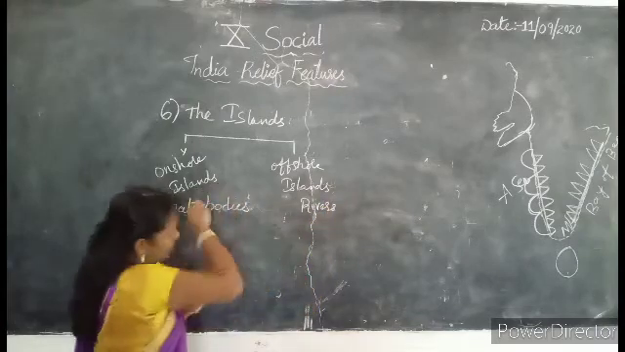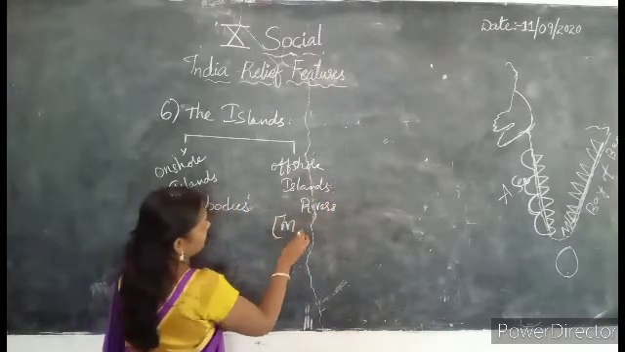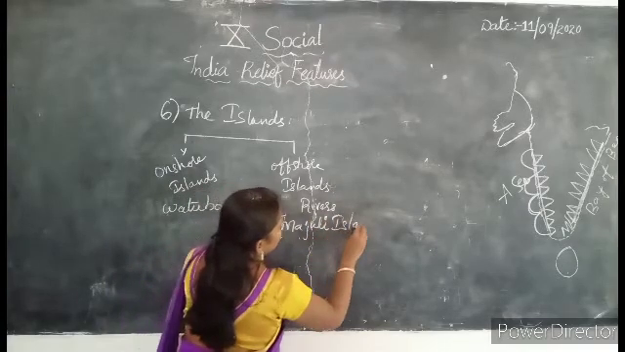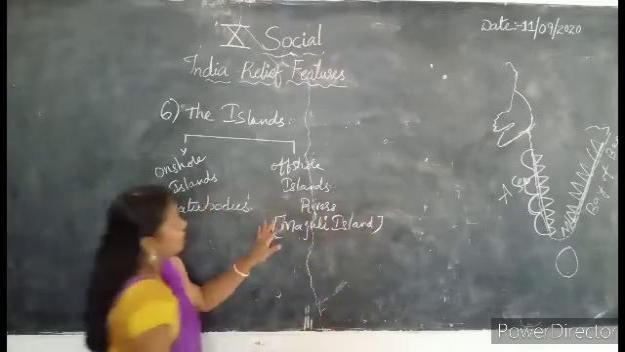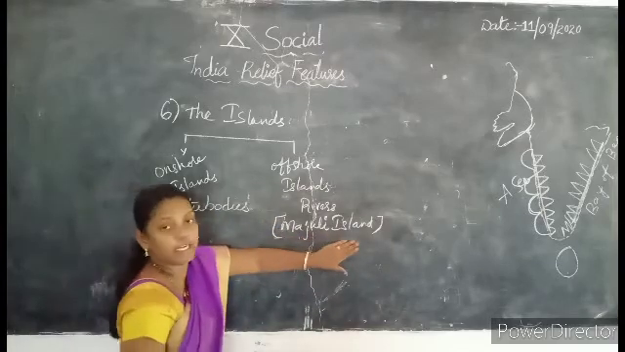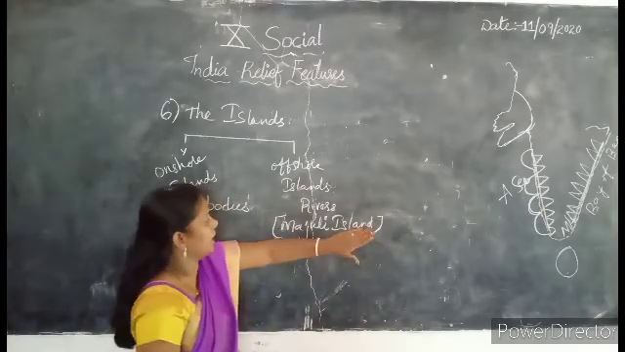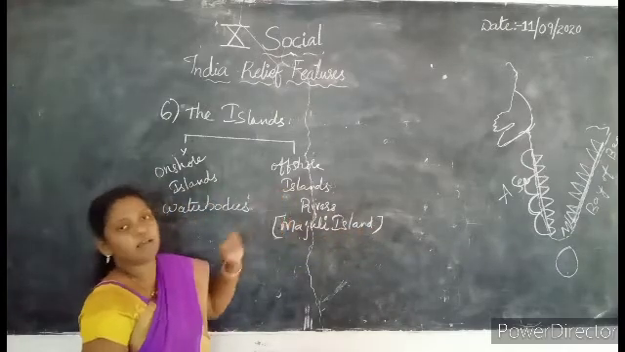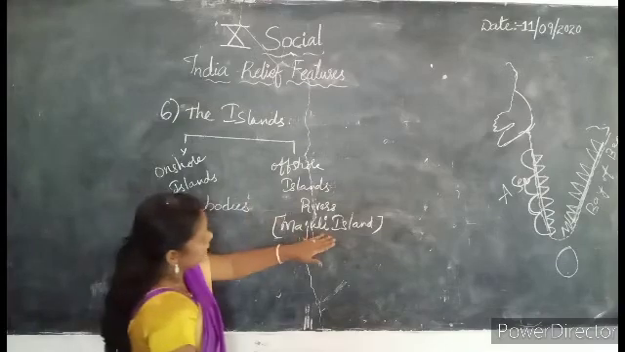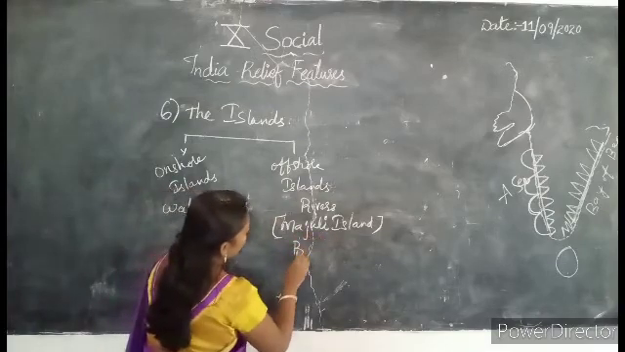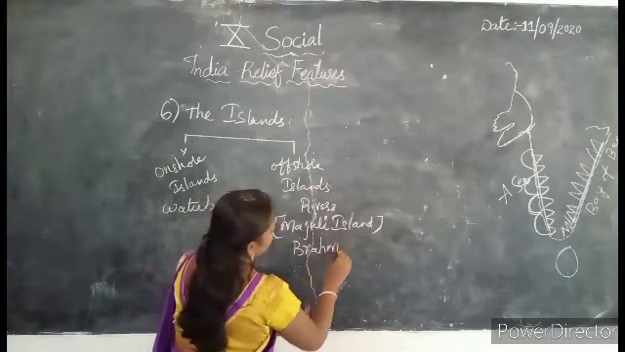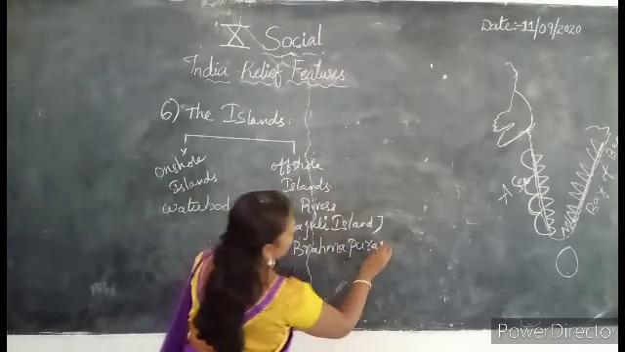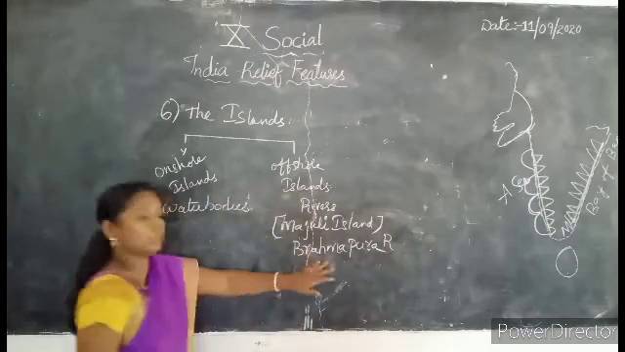For example, Majoli Island. Can you guess where it is located? This Majoli Island is located in Assam in our India, which is formed by the river called Brahmaputra. Yes, the Majoli Island is formed by the Brahmaputra river. In the textbook this information is not given, but you can learn more additional information.